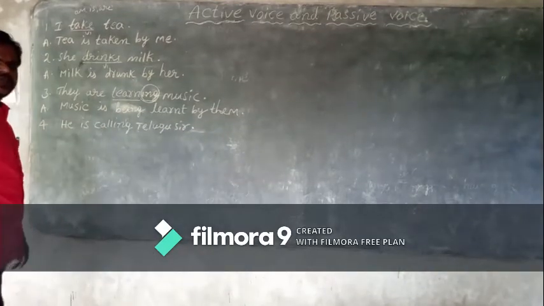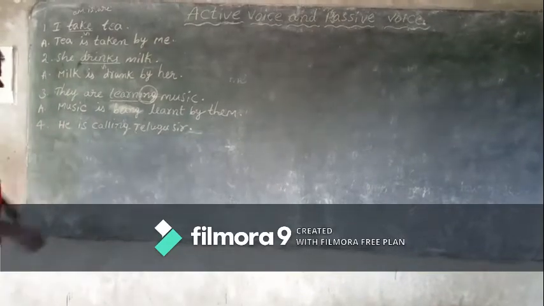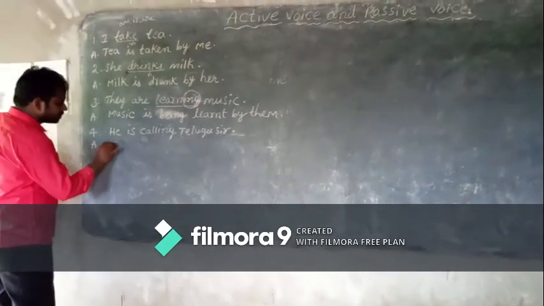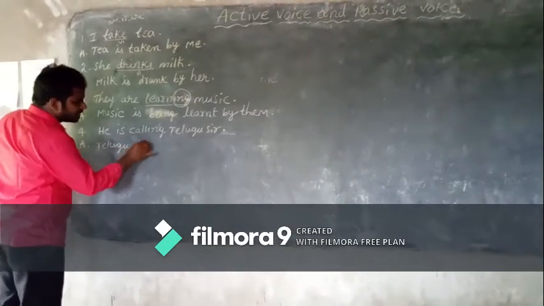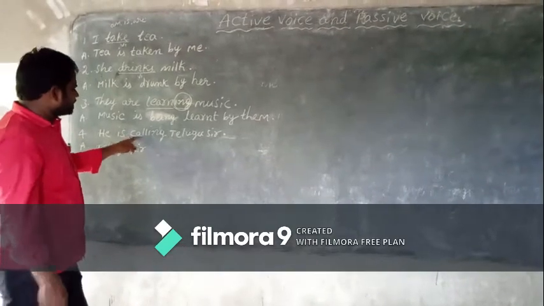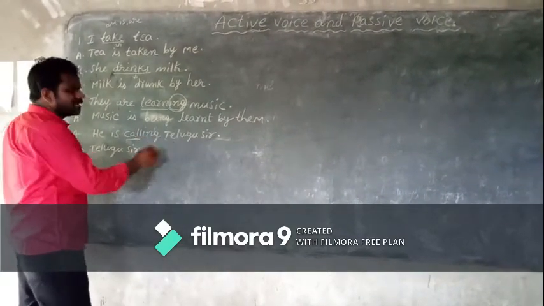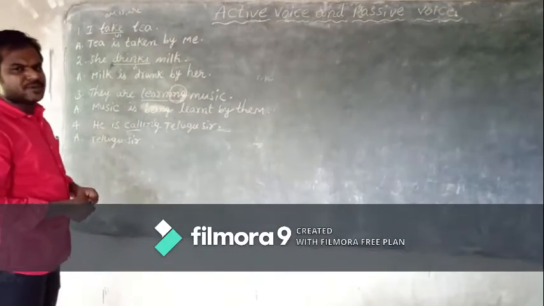Fourth example. He is calling Telugu sir. As children, first rule, object should be changed as subject: Telugu sir. Second rule, decide B form, children. This is V1 present tense with ing, continuous, present continuous. That means present tense B forms, what? Am, is, are.